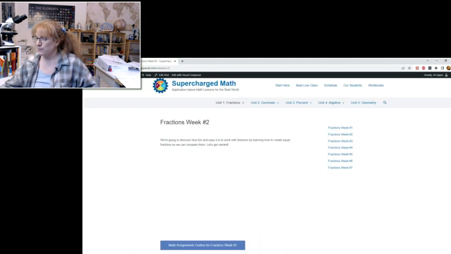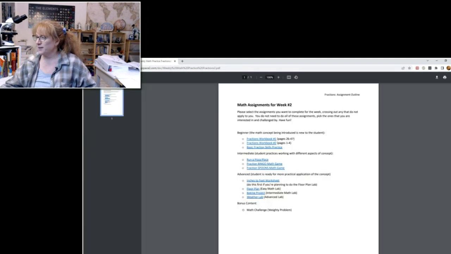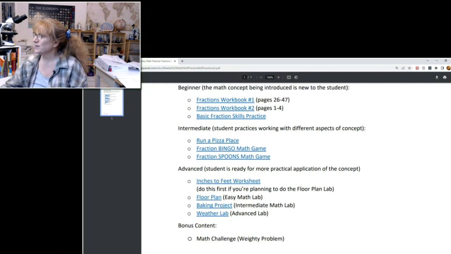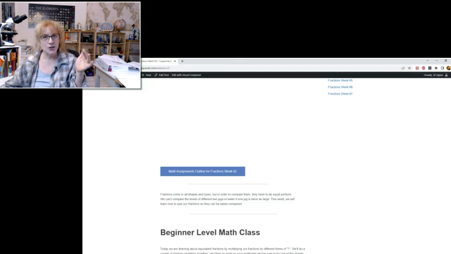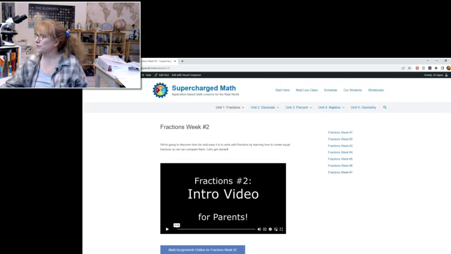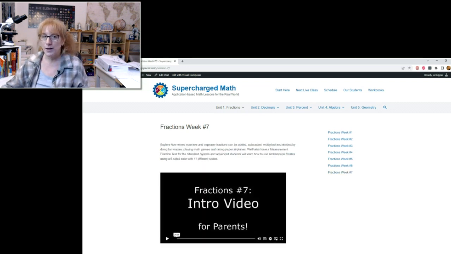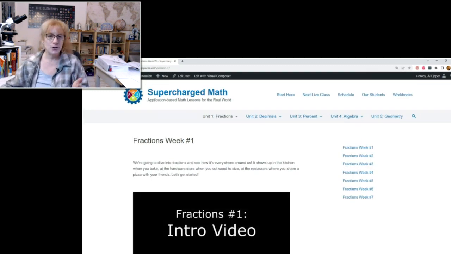It's got the same format. It's got the parent video, and it's got a new assignment outline, which is different from last week's. See, we have a pizza place activity. Now we're in workbook 2. You're going to continue from the beginner and then move into the intermediate at your own pace. Once you finish all the way through fractions week number 7, you go back to fractions number 1, and now you can do the advanced level.